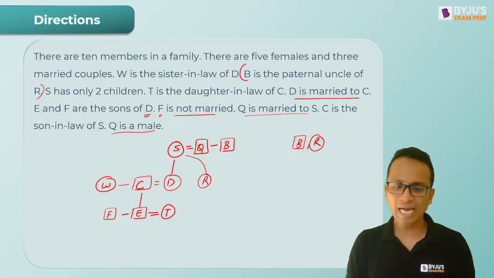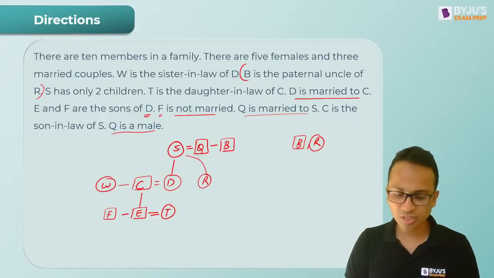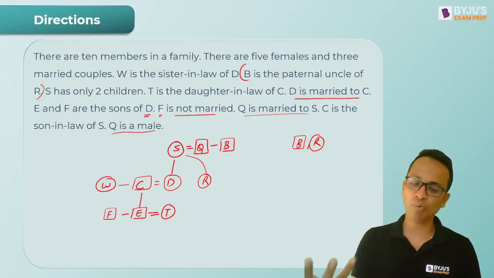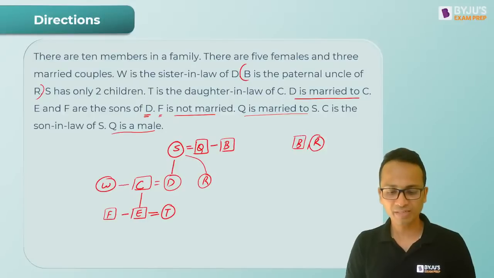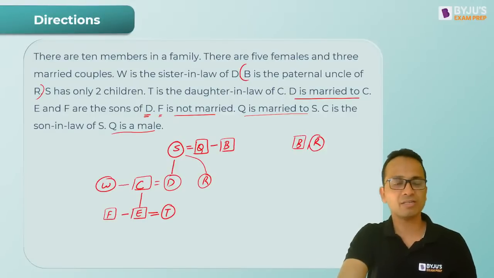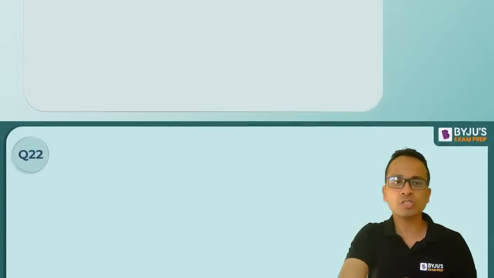Now let's look at the question. So yes, Chinta, you are absolutely correct. B is the brother of Q. Fine. So this is what we have written. Done. So let's look at the questions one by one.